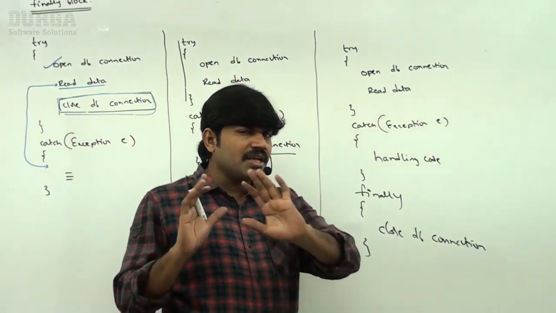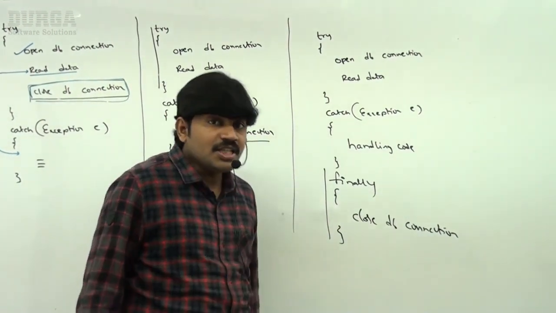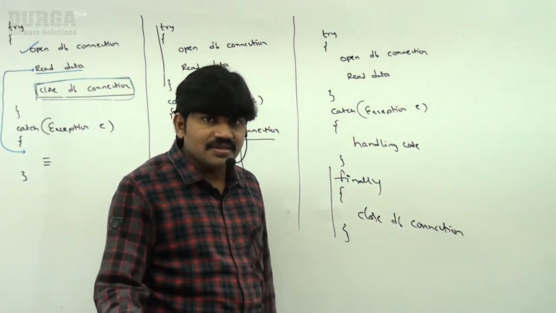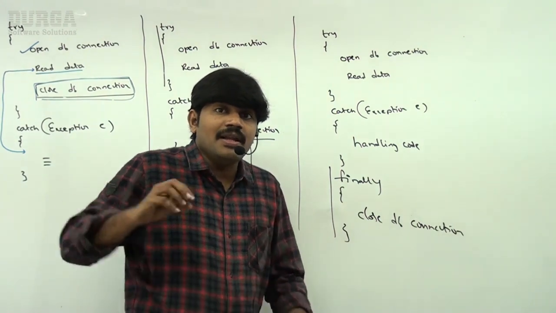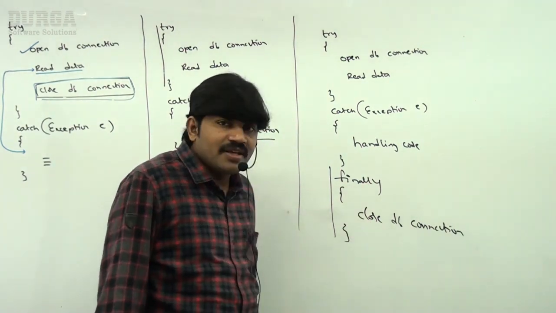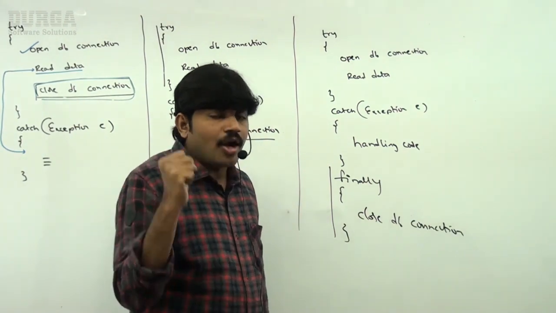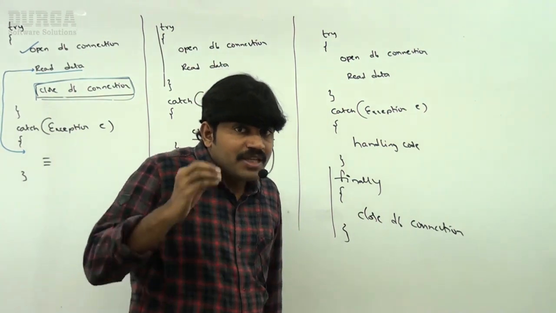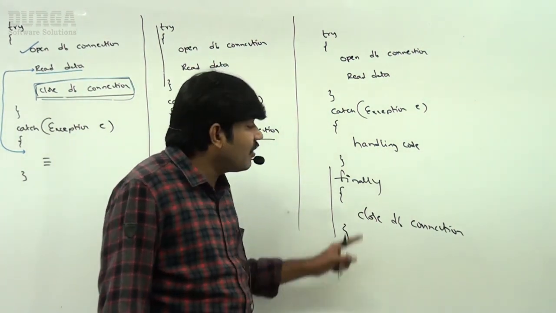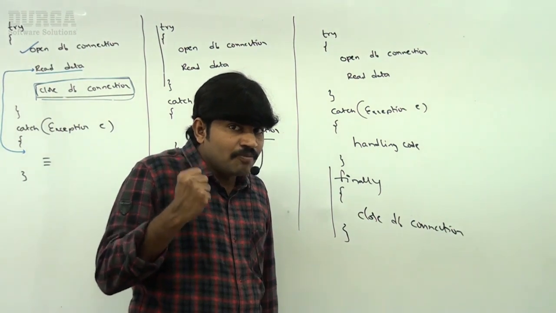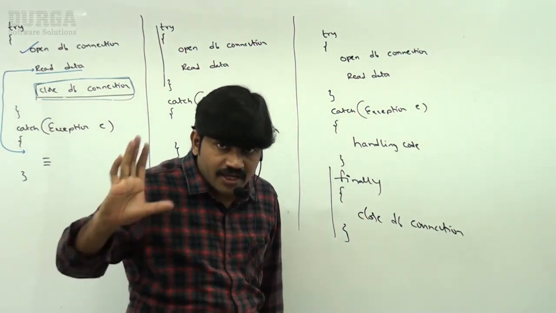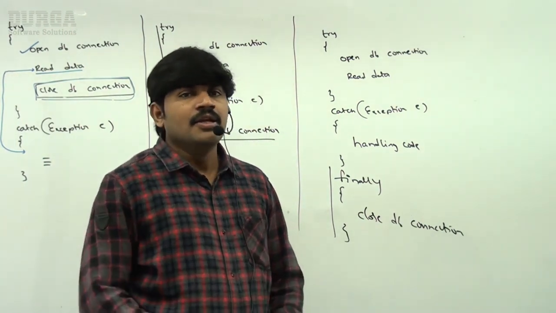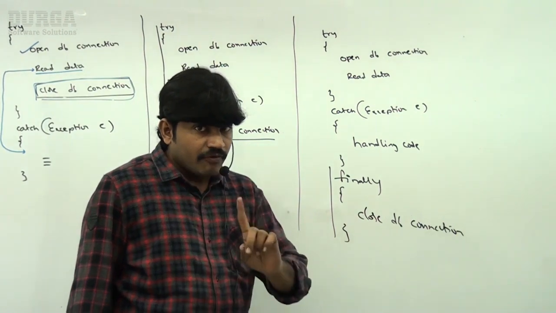Sir, now the biggest advantage of the finally block is that it will always be executed, whether an exception is raised or not raised, handled or not handled. Even in abnormal termination, the finally block will be executed. That's why the main objective of the finally block is to maintain cleanup code. The specialty of the finally block is that it is executed always, irrespective of whether the exception is raised, not raised, handled or not handled. Such a type of best place is the finally block.